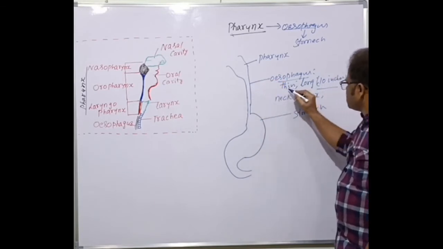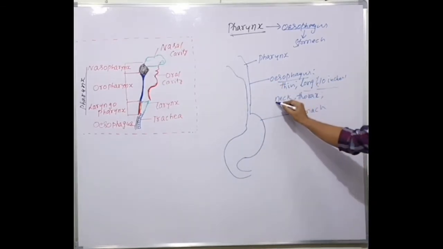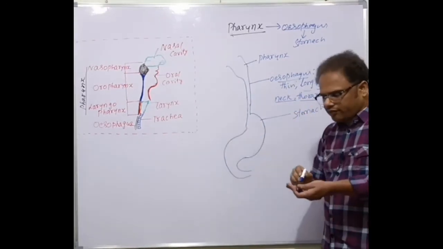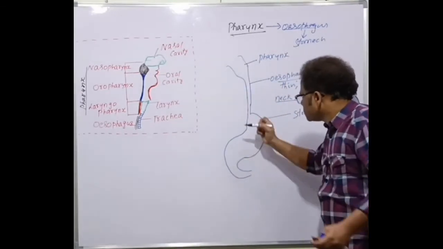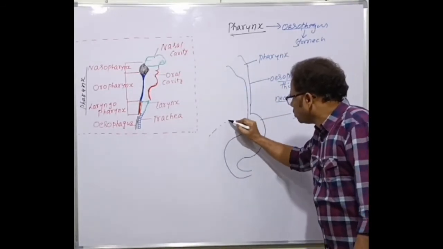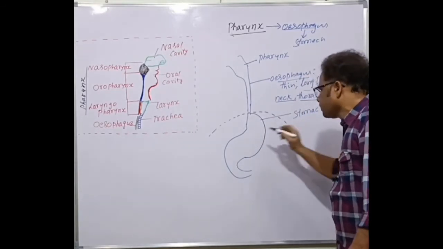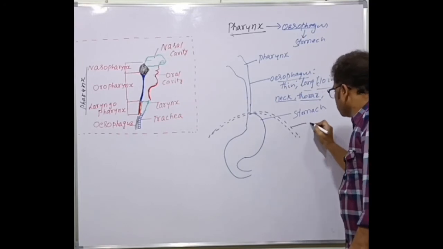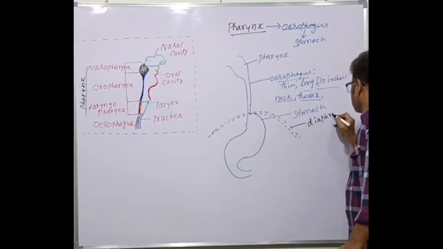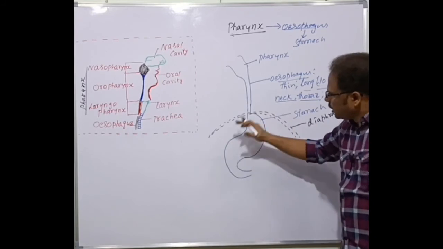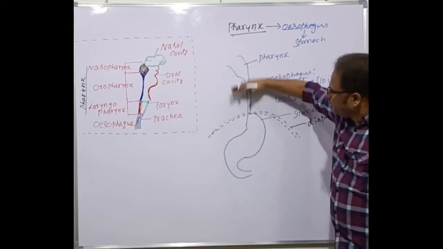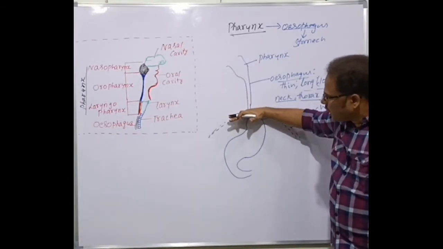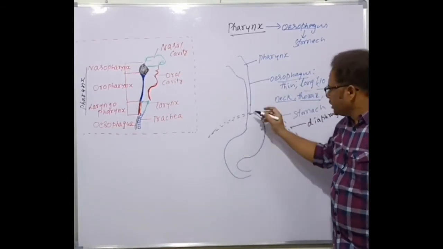The esophagus is thin-walled, long, about 10 inches long, and passes along the neck region, thorax, and down into the diaphragm. Here is the diaphragm, a dome-shaped structure which separates the thoracic region. The entire upper part above the diaphragm is the thoracic region. Below the diaphragm is the abdominal region, isn't it? So this is the diaphragm.